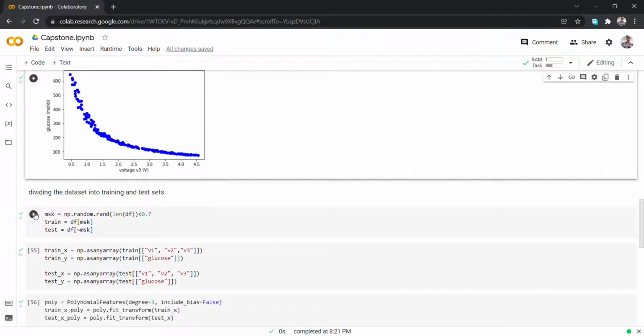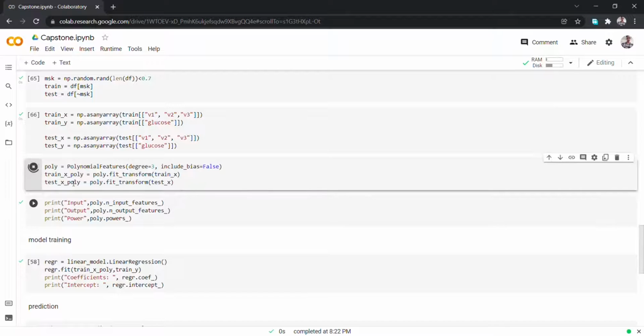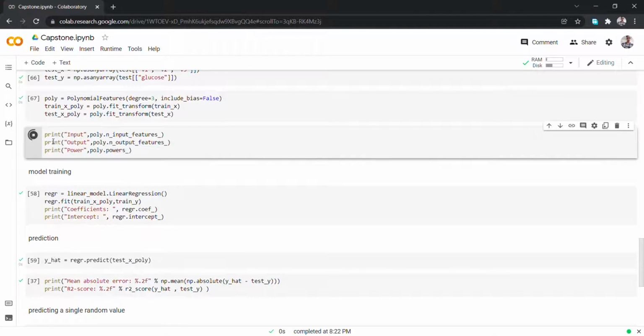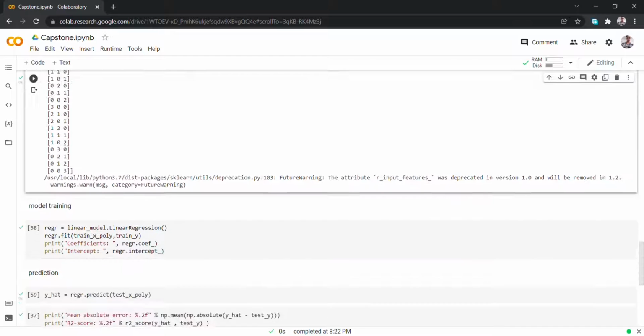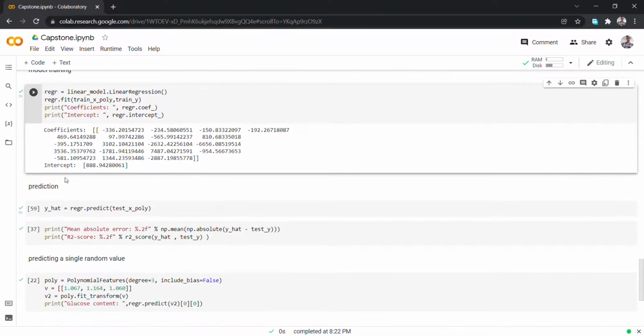Here we are just dividing the dataset into training and test sets. Here we have used polynomial features of degree 3, and here are its values. After training the model, we get the coefficients and the intercept values as shown.